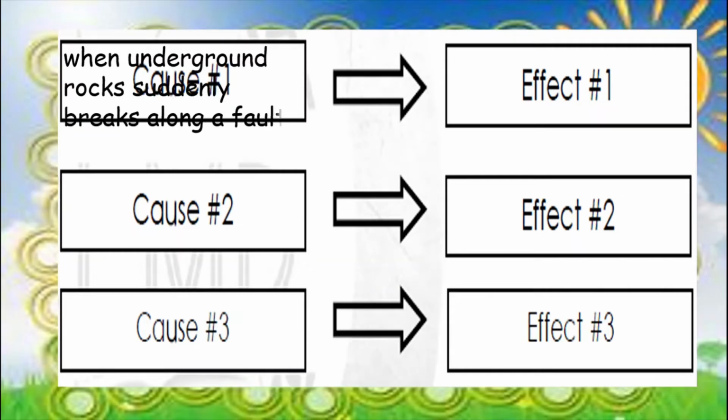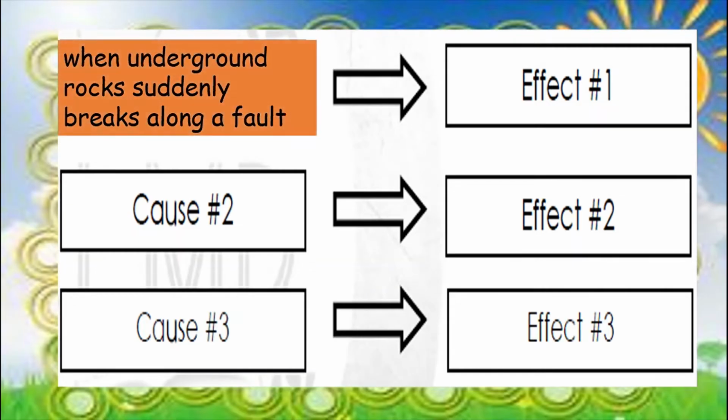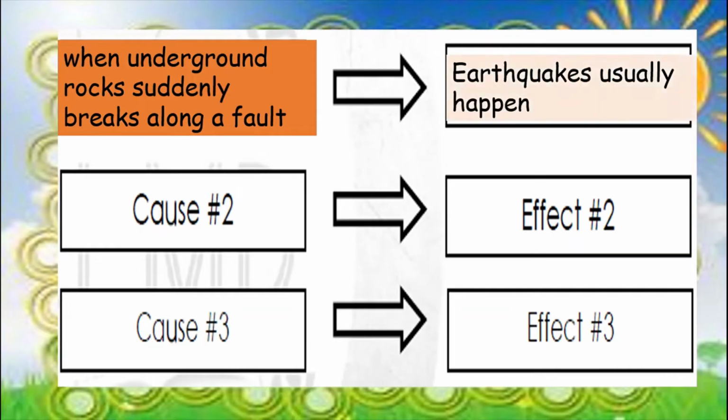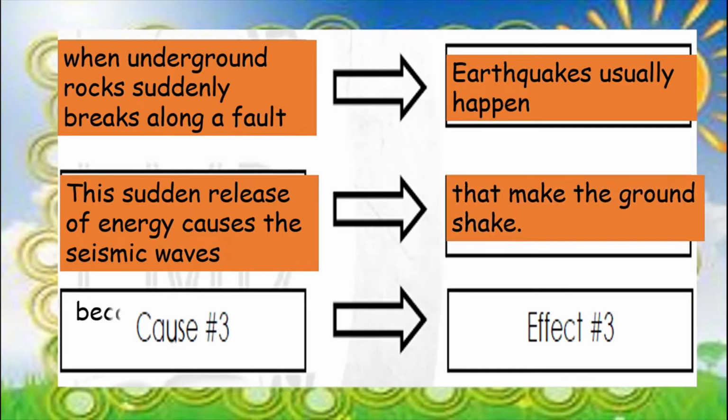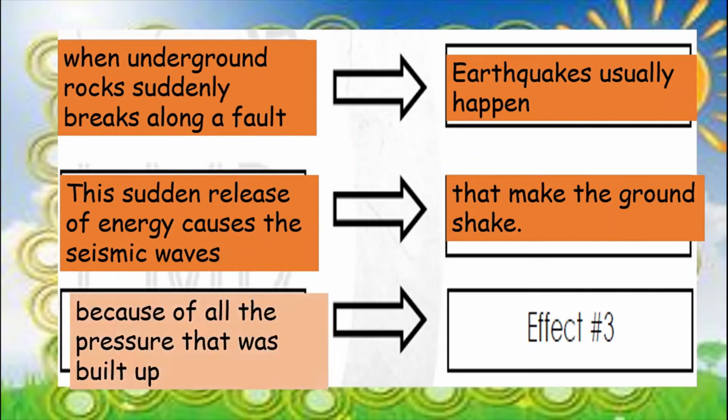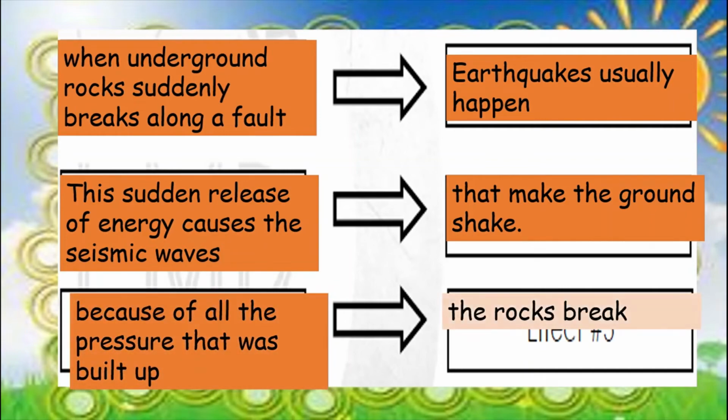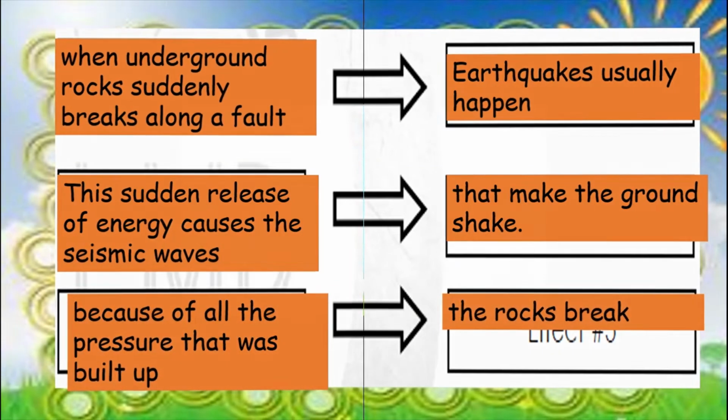Cause number 1 is when the underground rock suddenly breaks along a fault. The effect is earthquakes usually happen. Cause number 2, this sudden release of energy causes the seismic waves, and its effect is that it makes the ground shake. And cause number 3, because of all the pressure that was built up, the rocks break.